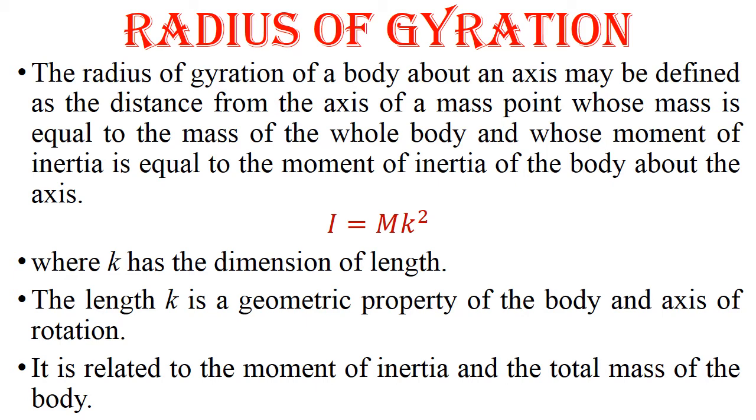If we assume a length k, that is k is the radius of gyration, then moment of inertia may be expressed as m into k². Here k has the dimension of length. The length k is a geometrical property of the body and axis of rotation. It is related to the moment of inertia and total mass of the body.